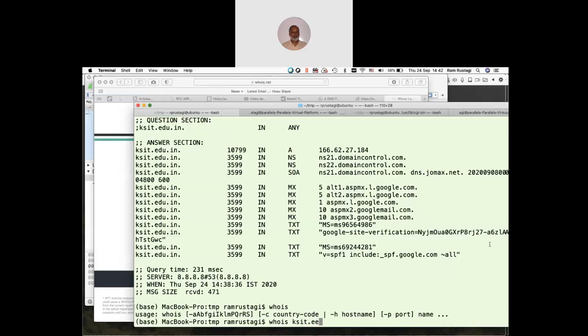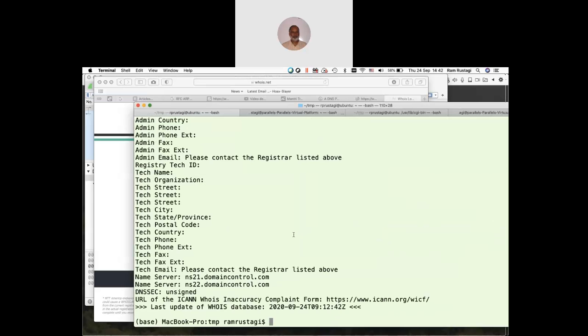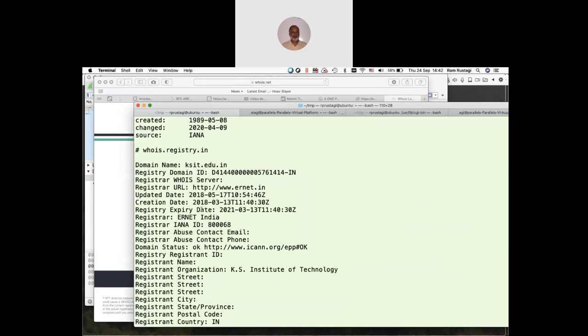It will probably resolve, and you see all that information there, yeah. So you can find it out. You know where the domain ID is, who the registrant is, and all kinds of things. You can figure it out.